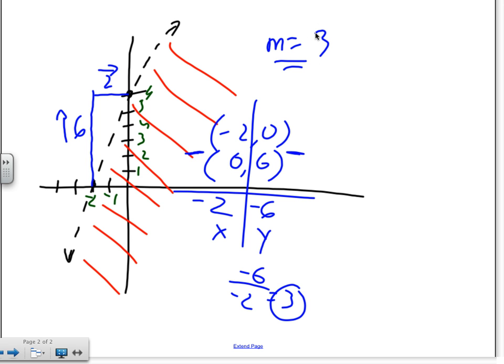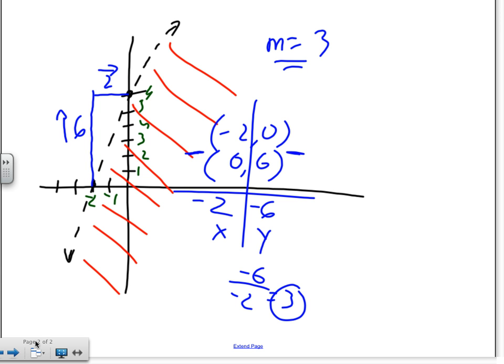So we can always find the slope of any line, as long as you have 2 points on the line. You can actually locate 2 points, at least, right? Locate the 2 easiest points you can find, and then find the slope, either by rise over run technique, by looking at the graph, or plug it in and do a subtraction problem to find the slope.